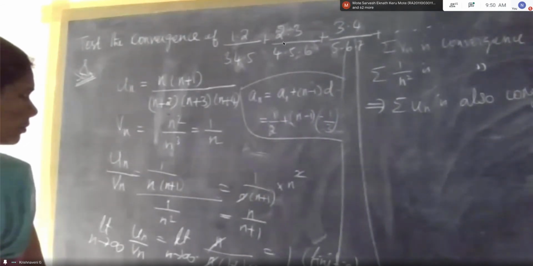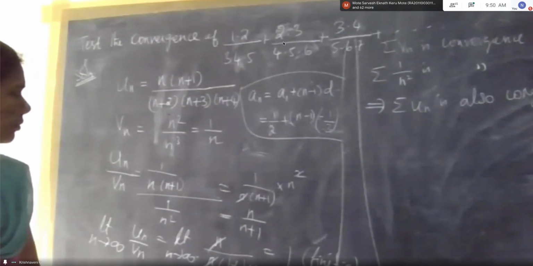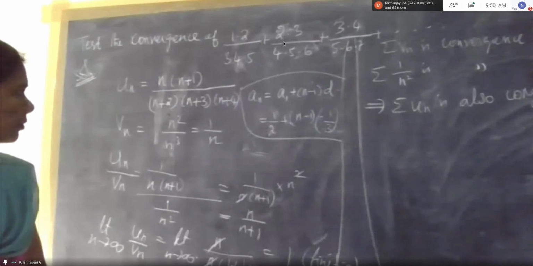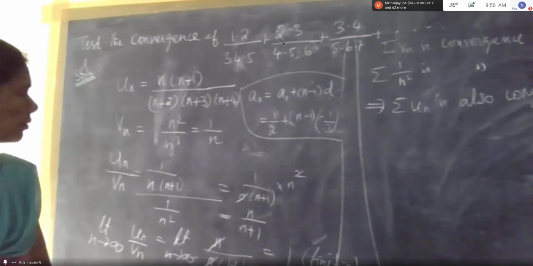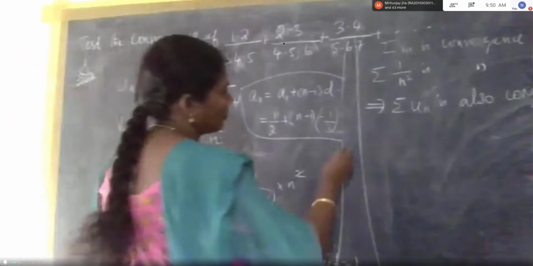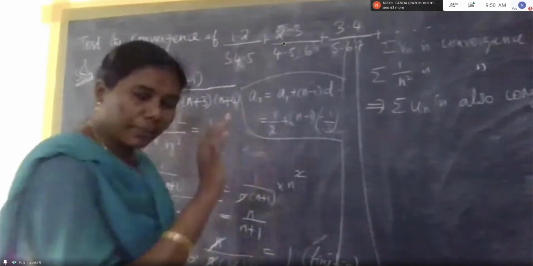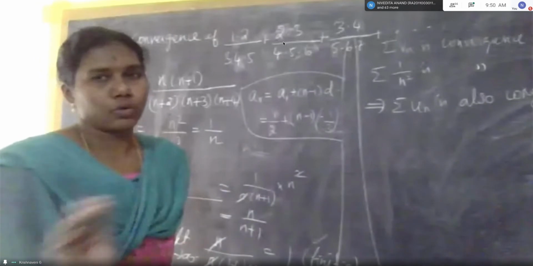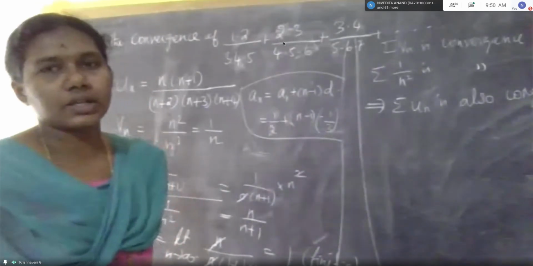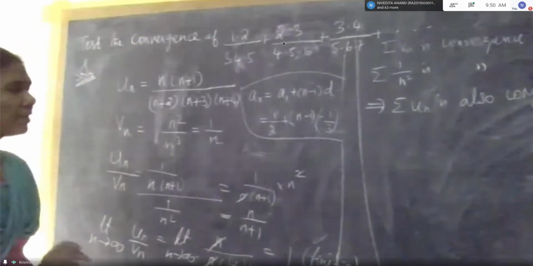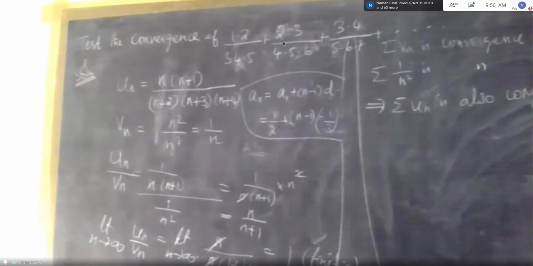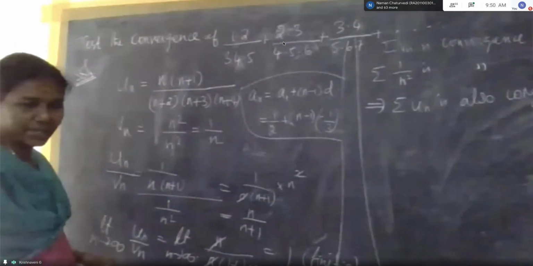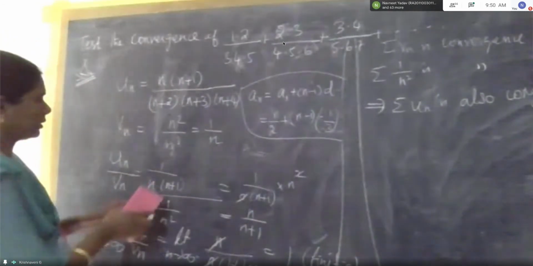So if it was like 3n square upon 4n cube, then also we'll write 1 upon n, or we'll take that 3 by 4? 1 by n only. We'll not take that 3 by 4. No need to take that part. Only the maximum power of n, including that n, we have to take. Okay, and then check here Un by Vn.